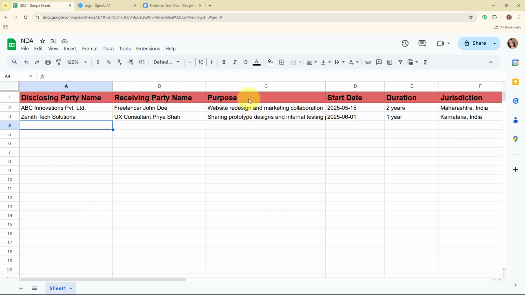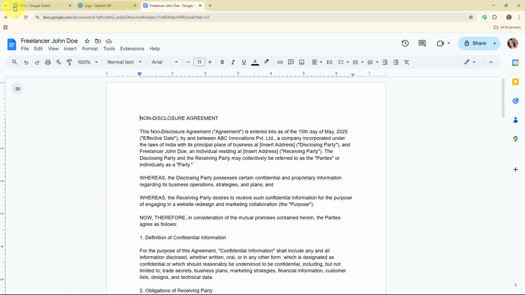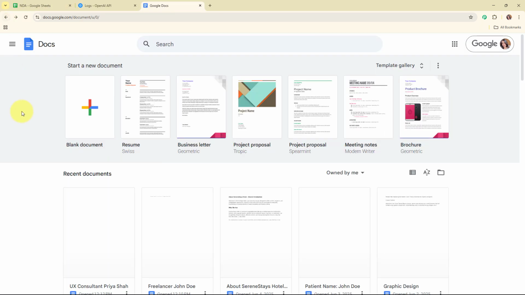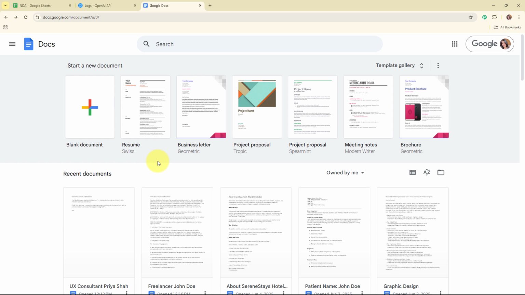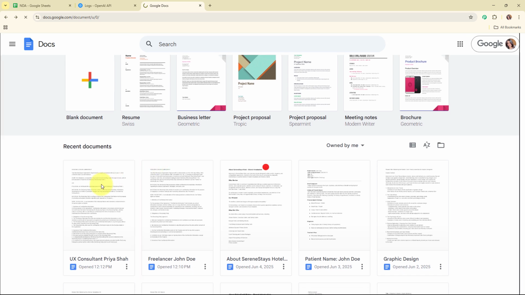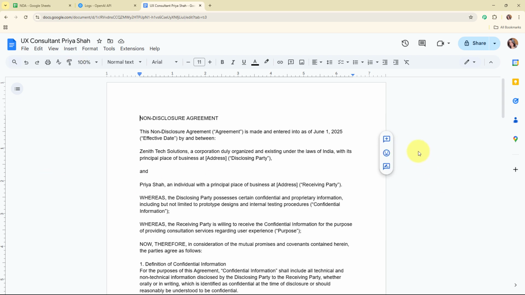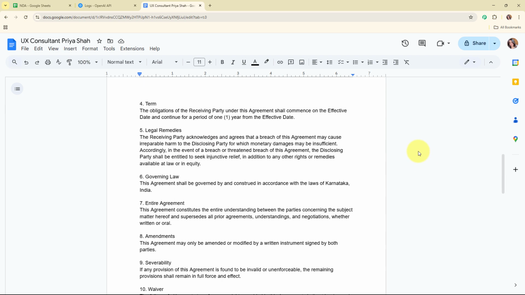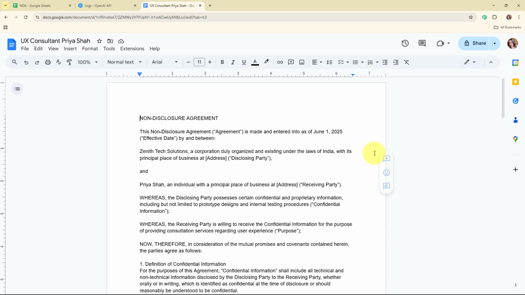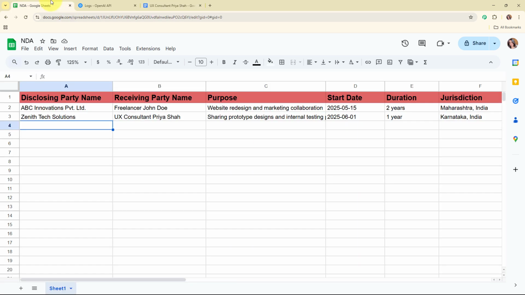Alright, so now after adding all the required details over here, let's go and check our Google Docs. Here I'm going to move back. And here you can see we have successfully created a new document in our Google Docs with the particular name of our receiving party. And here you can see the entire agreement generated by OpenAI. Alright, so with this we have successfully seen the working of this amazing automation.